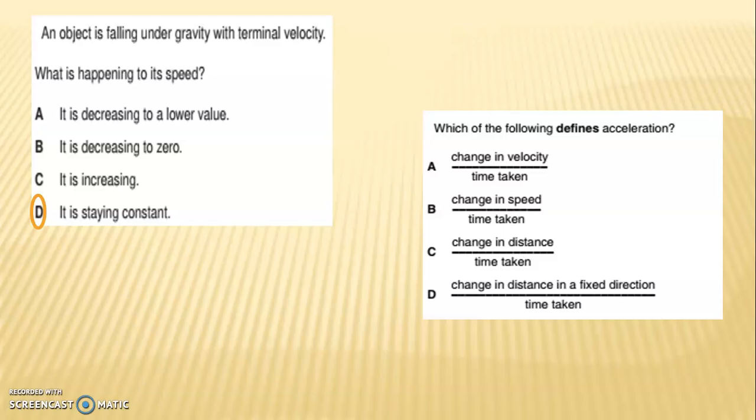Which of the following defines acceleration? A, change in velocity by time taken. B, change in speed by time taken. C, change in distance by time taken. And D, change in distance in a fixed direction by time taken. The answer is A, change in velocity by time taken.